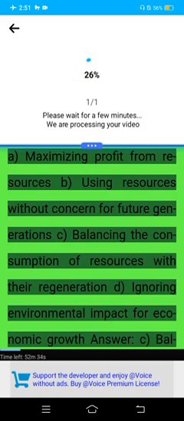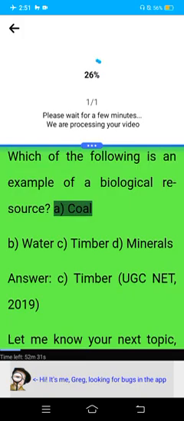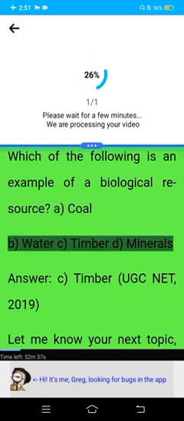UGC Net 2020. Which of the following is an example of a biological resource? A. Coal. B. Water. C. Timber. D. Minerals. Answer. C. Timber.